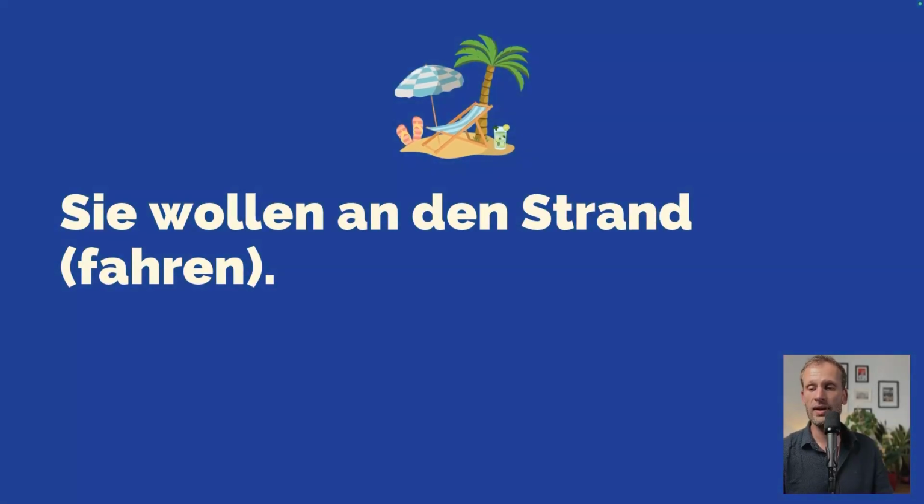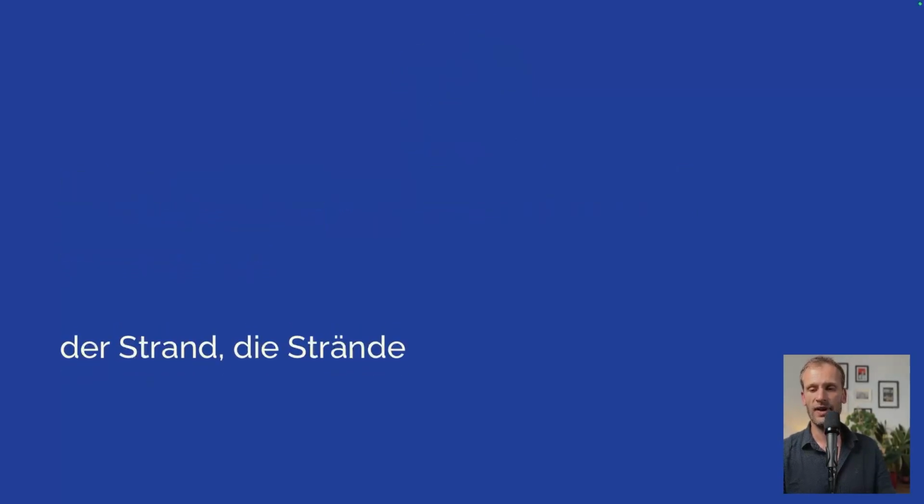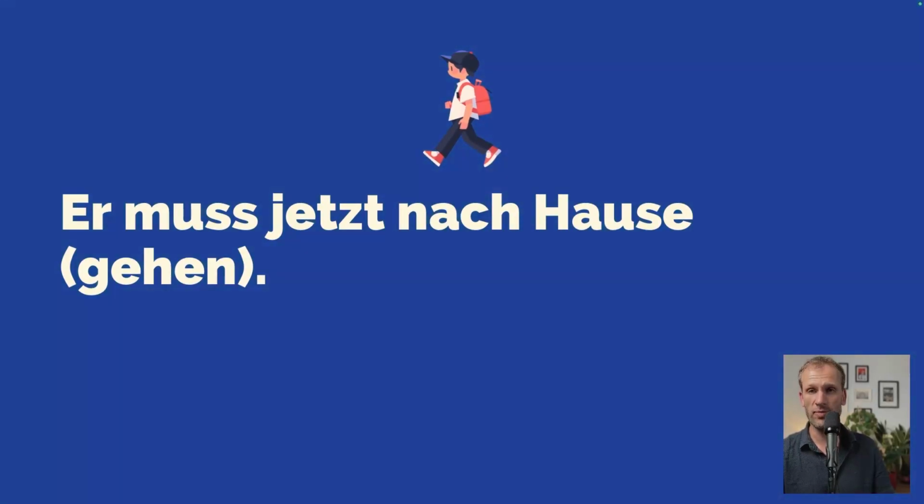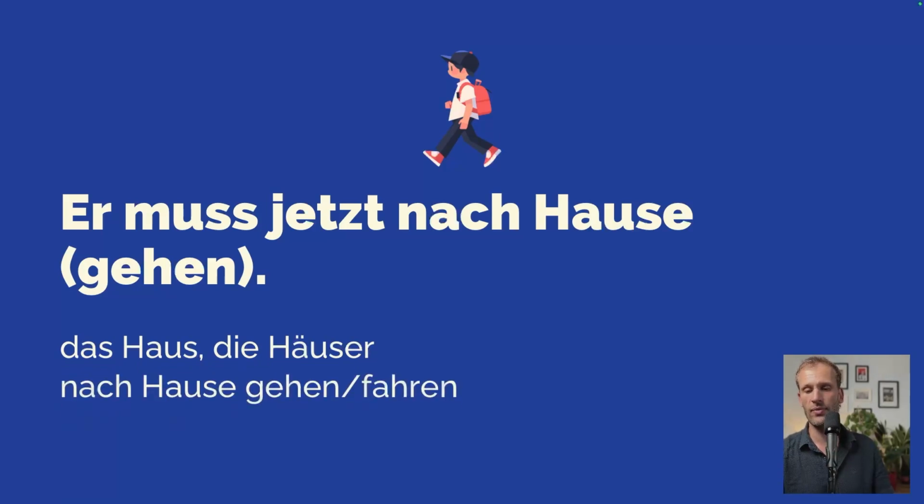So we have the masculine noun, der Strand. Do you know the plural? It's der Strand, die Strände. Great. Third example here is again for someone who must go somewhere. So again, there's a change of place. Er muss jetzt nach Hause gehen. Or simply, er muss jetzt nach Hause. You can leave out the infinitive gehen. It's again about a change of place. It's about going somewhere. Das Haus, die Häuser is the plural form.